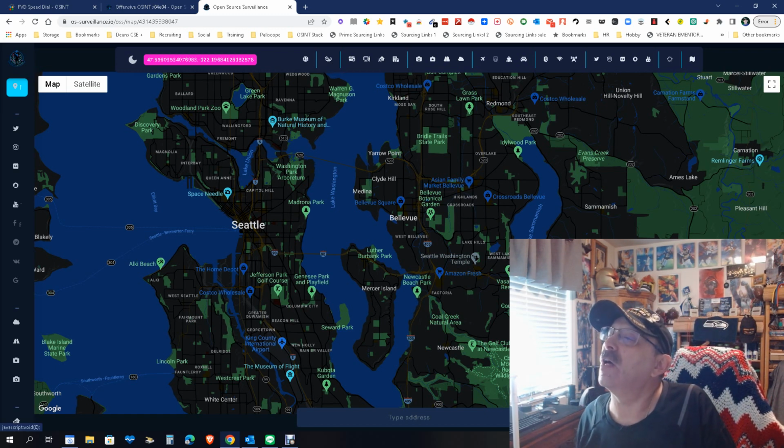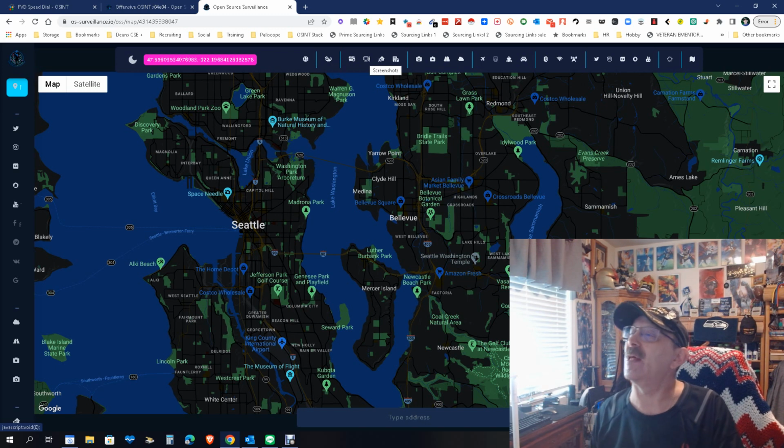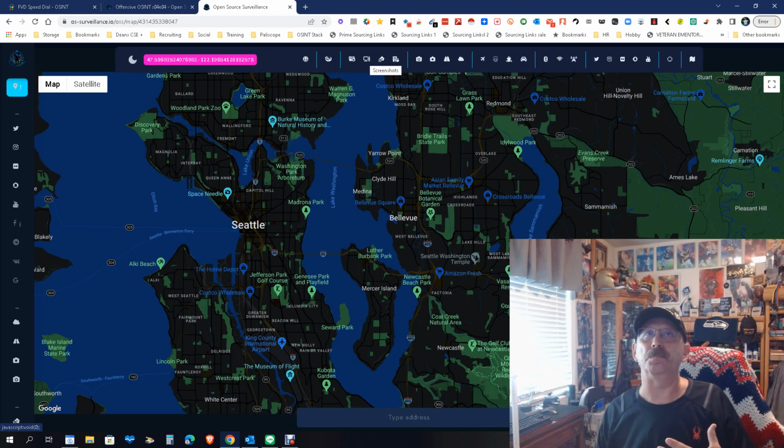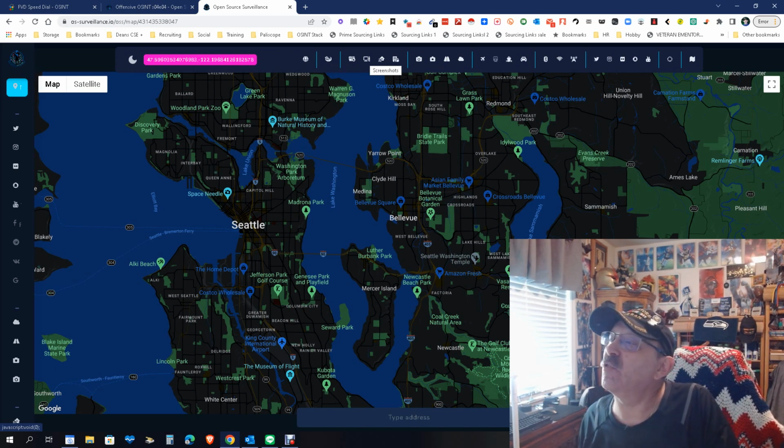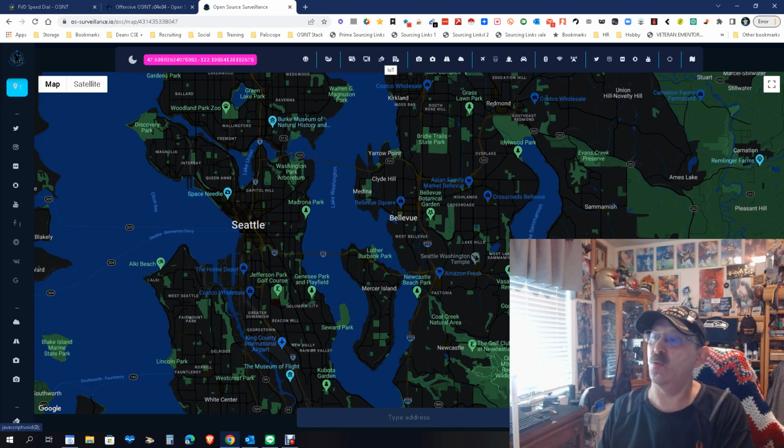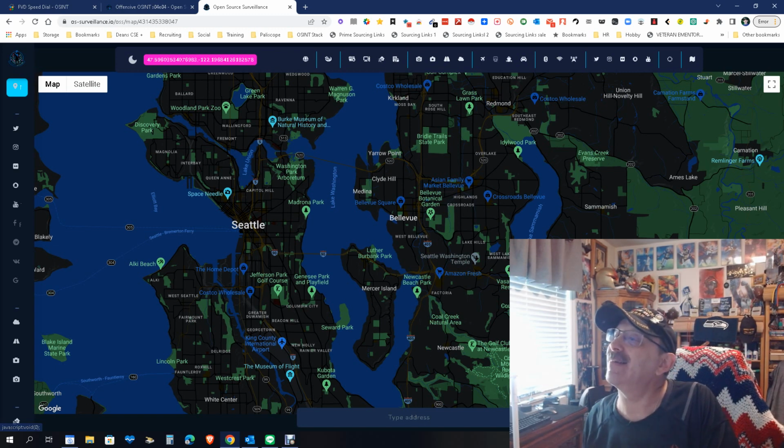World events in general. You can add things, and then here we go into the biggies. This is vulnerability, things that might be vulnerable out there as far as security. You've got screenshots, where screenshots are being taken. You've got IoT, Internet of Things. This will tell you where there are IoT things out there. This is ICS. This is surveillance cameras. These are street cameras. These are traffic cameras. This is the weather. This is planes.